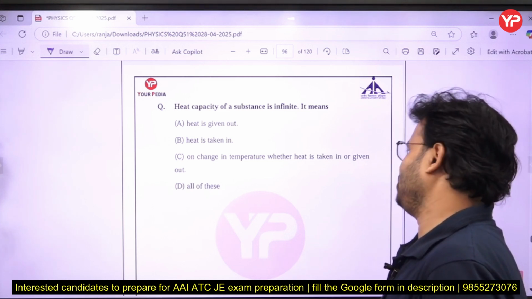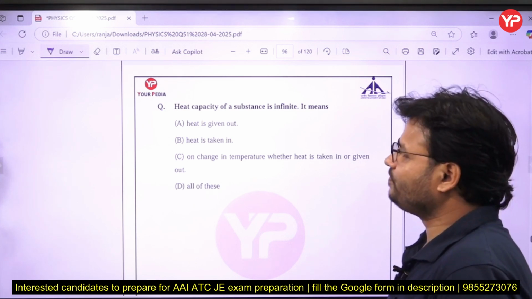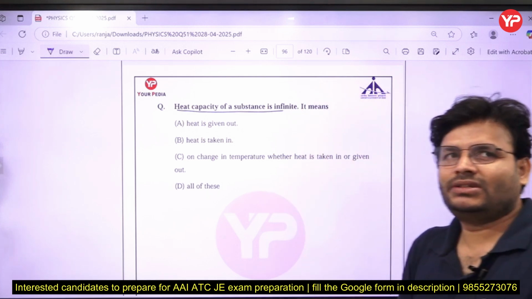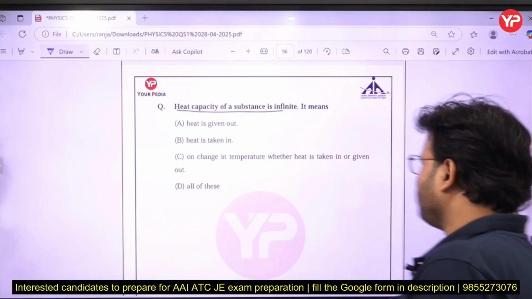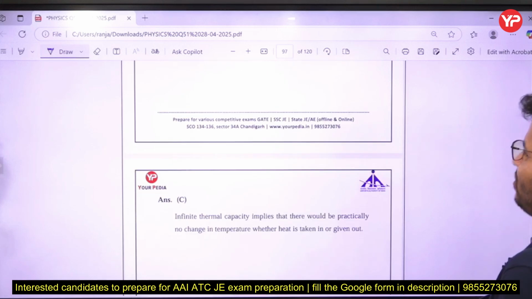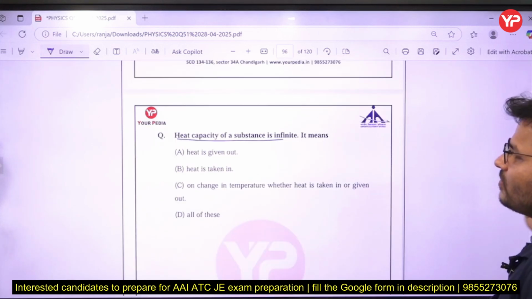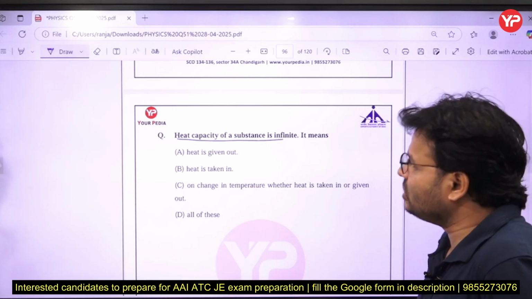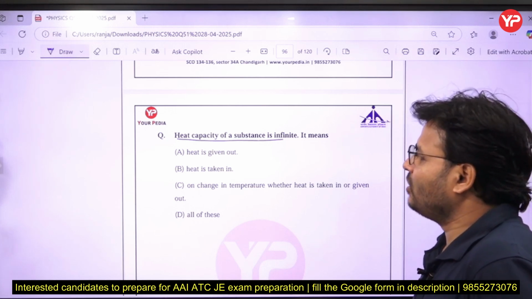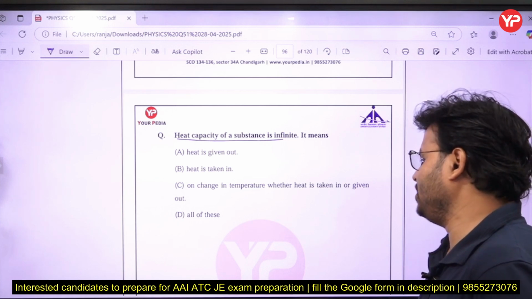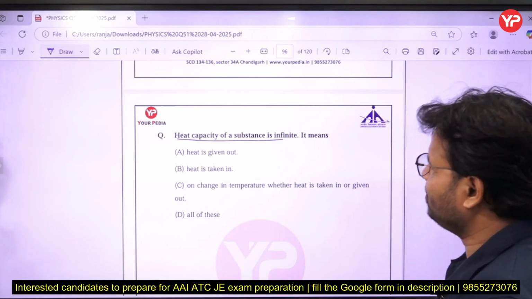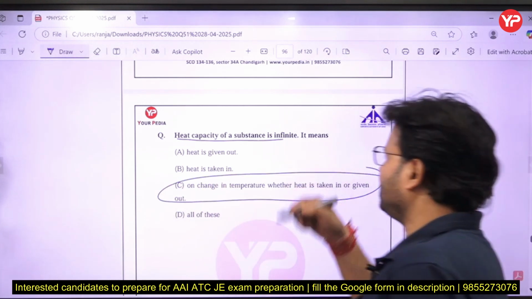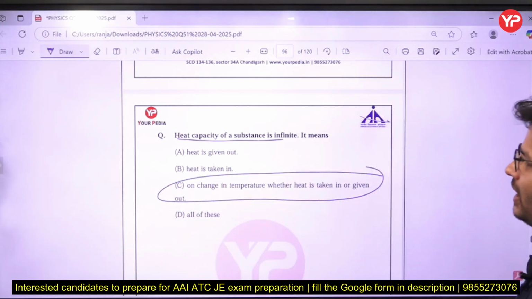Whether heat is taken in or given out, the heat capacity is infinite, so C is the right answer.